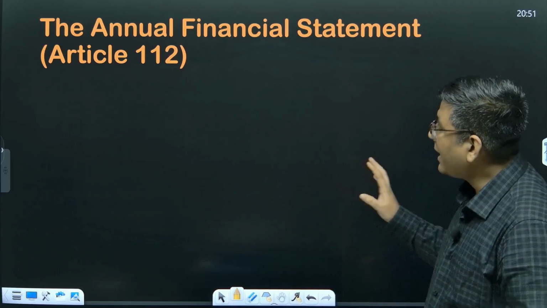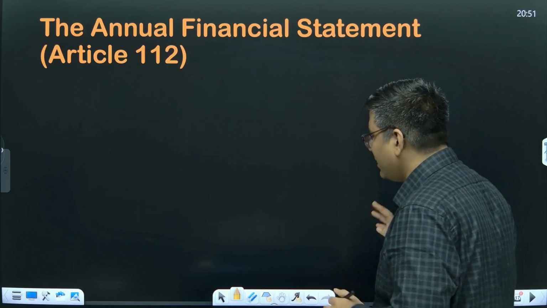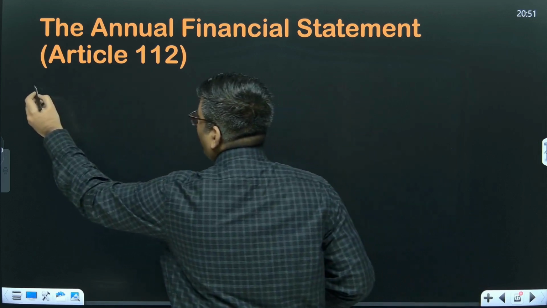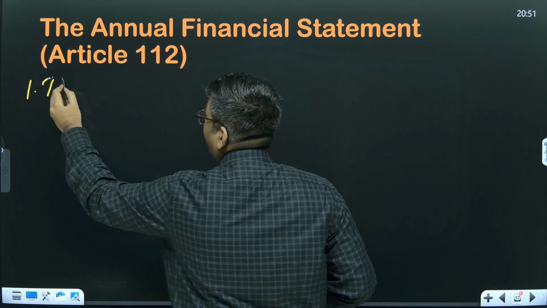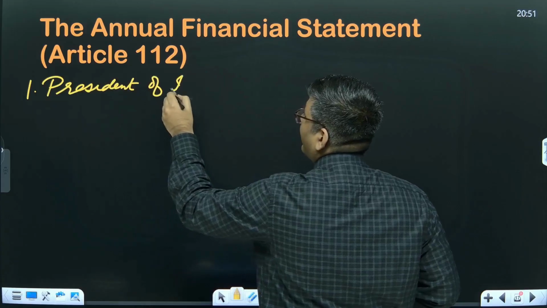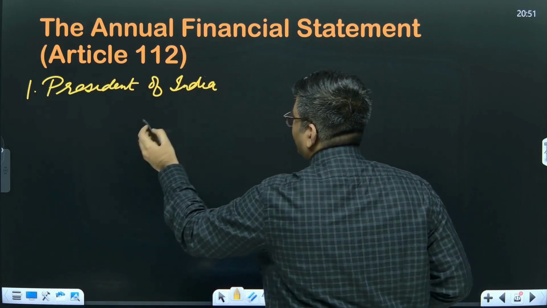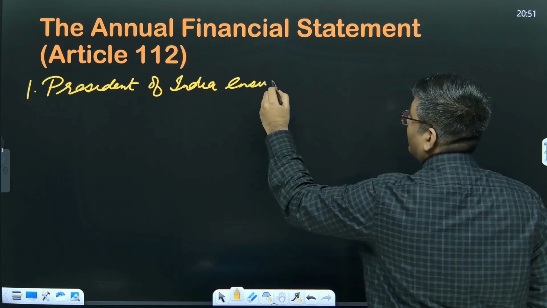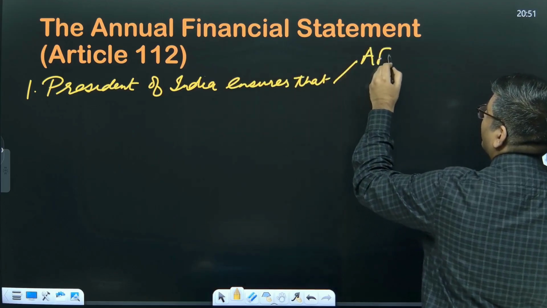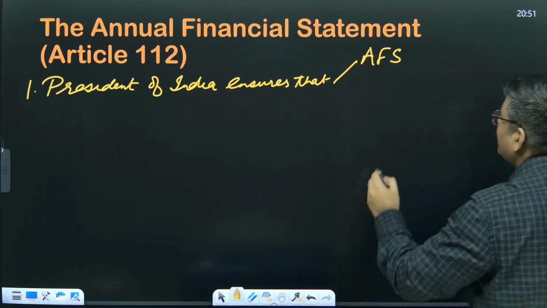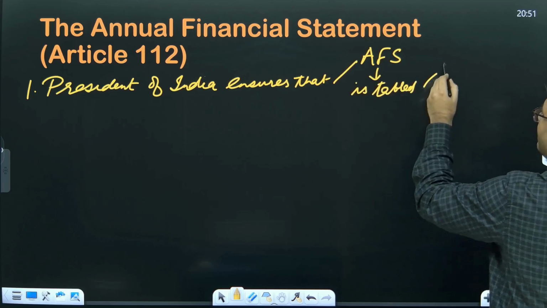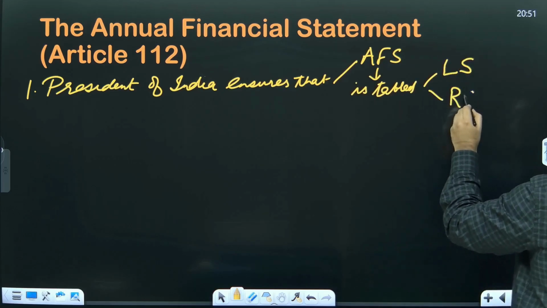Now let us talk about the annual financial statement under Article 112. So what we have to understand from this is that when we talk about Article 112, here the President of India, okay, it is the President of India who ensures that the annual financial statement, I will say AFS, is presented, is tabled in both Lok Sabha as well as Rajya Sabha.